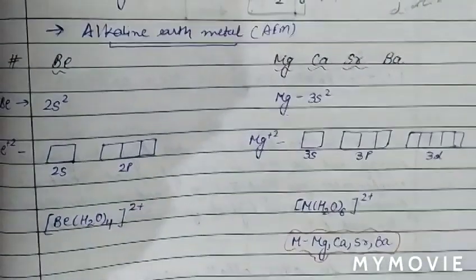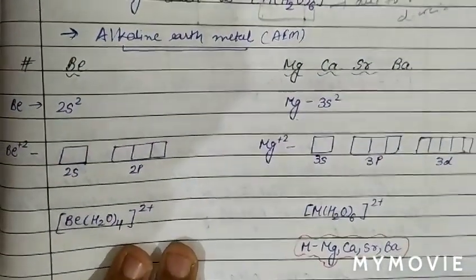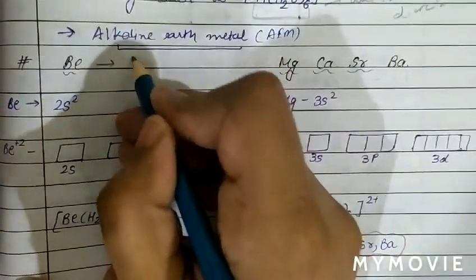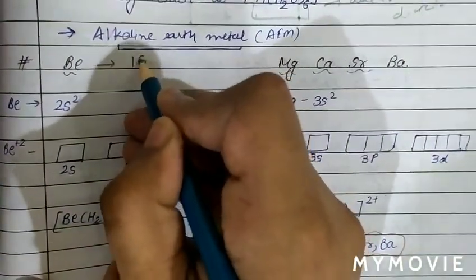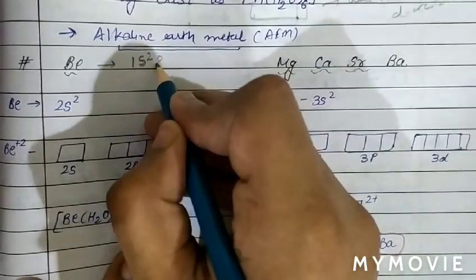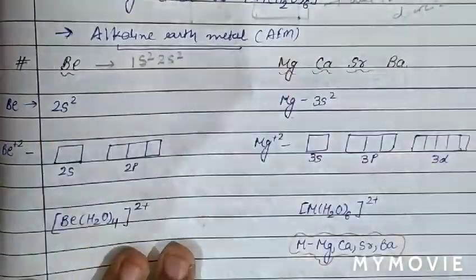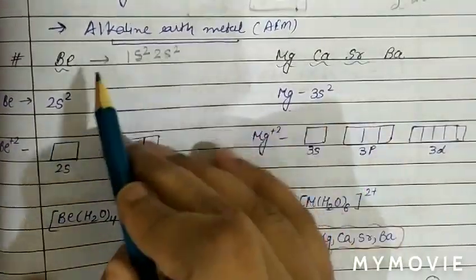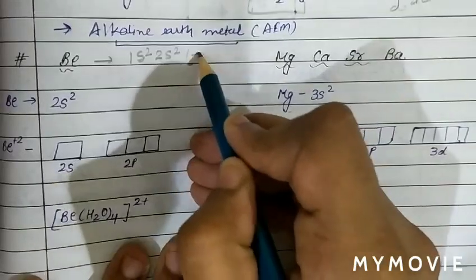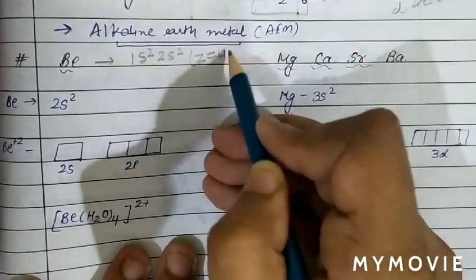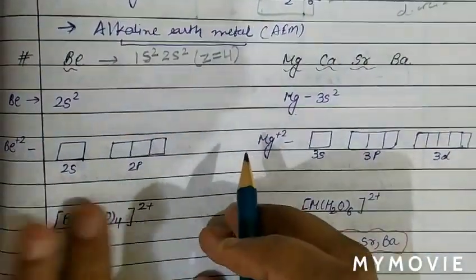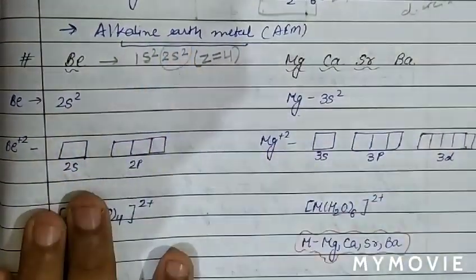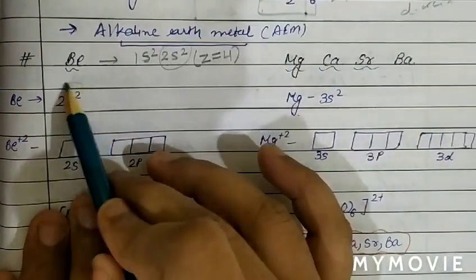See, the first alkaline earth metal we are going to discuss is beryllium. As we know, the electronic configuration of beryllium is 1s2 2s2, because atomic number is 4, Z is equal to 4. Now, the valence shell electronic configuration of beryllium is 2s2.